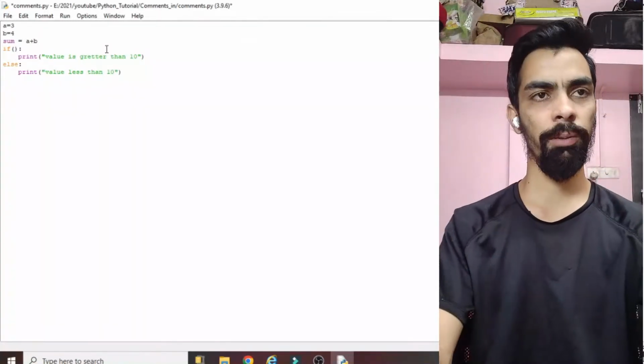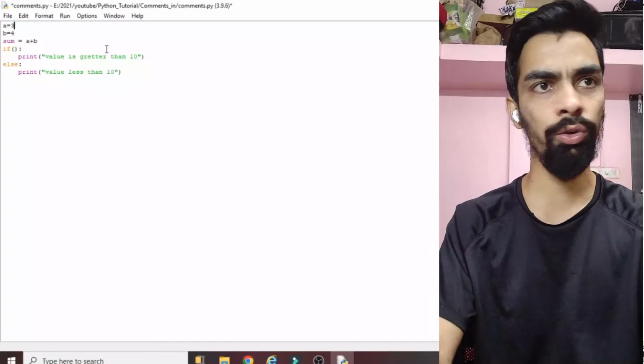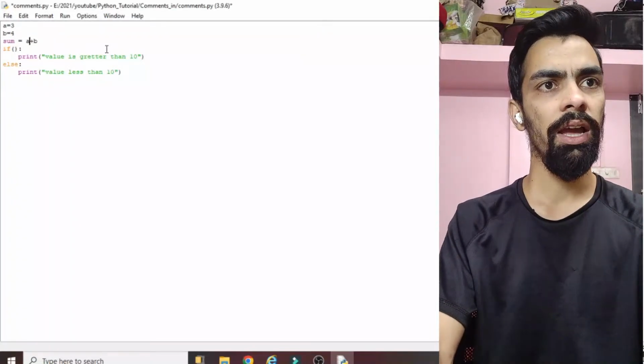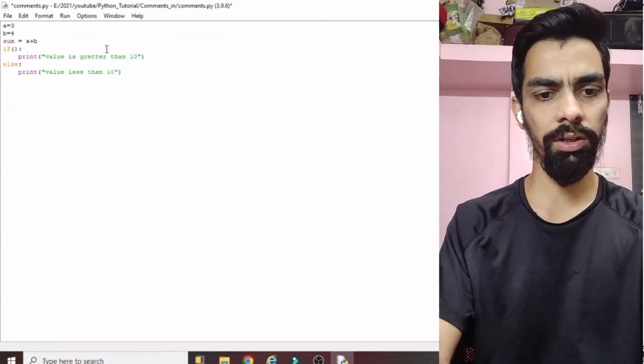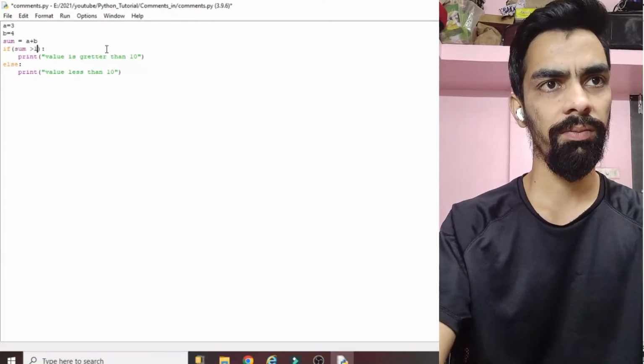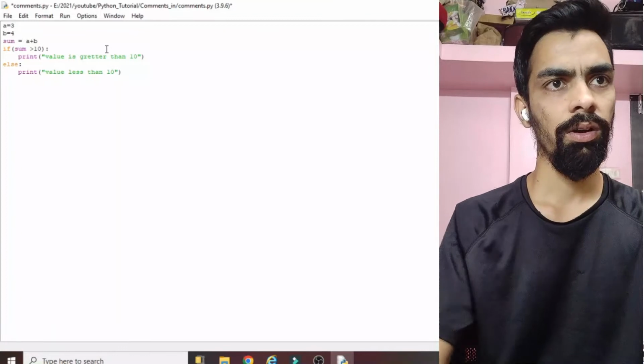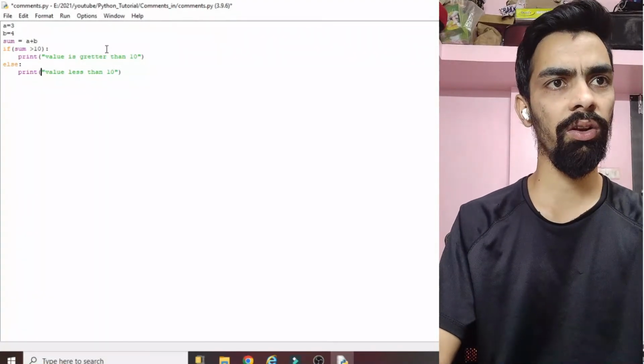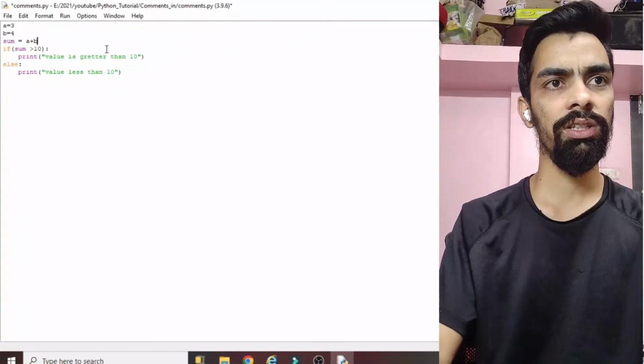So this is a basic simple program. We declared two variables and did the summation, and then we check if the sum is greater than 10. If yes, print this one, and if no, print the less than 10 message.